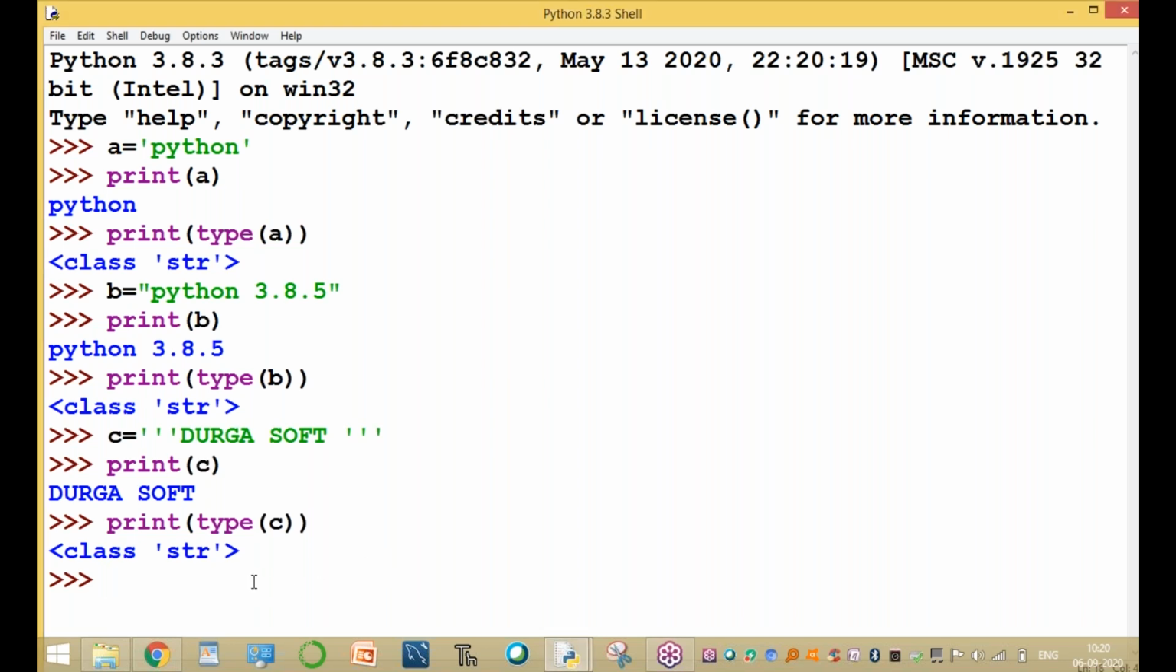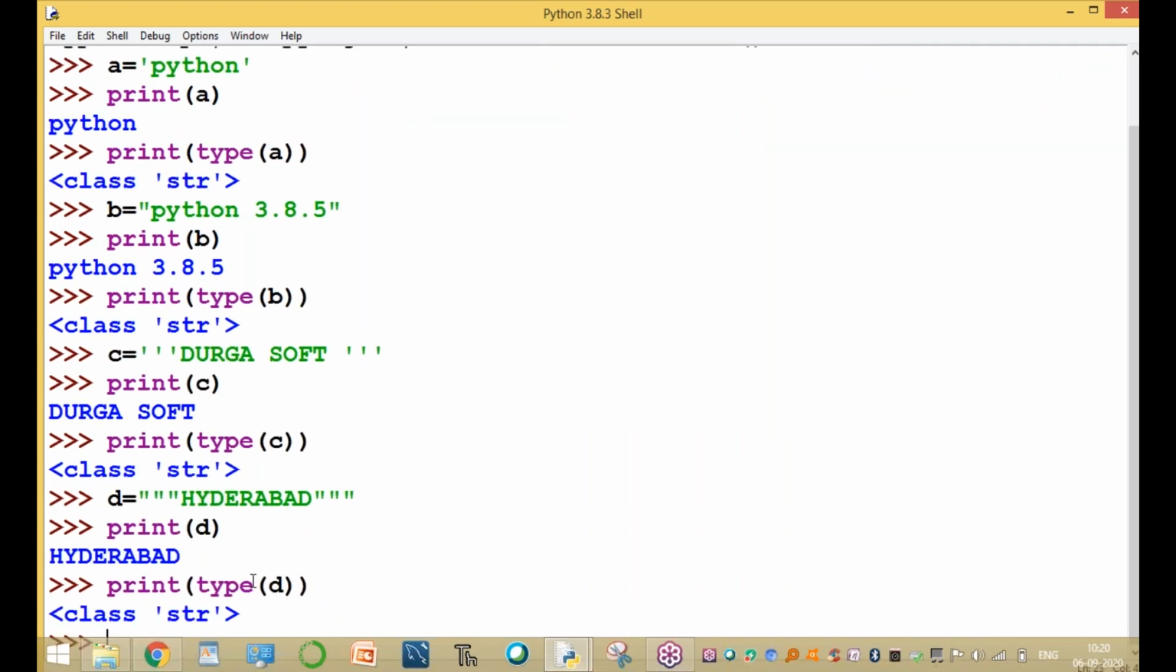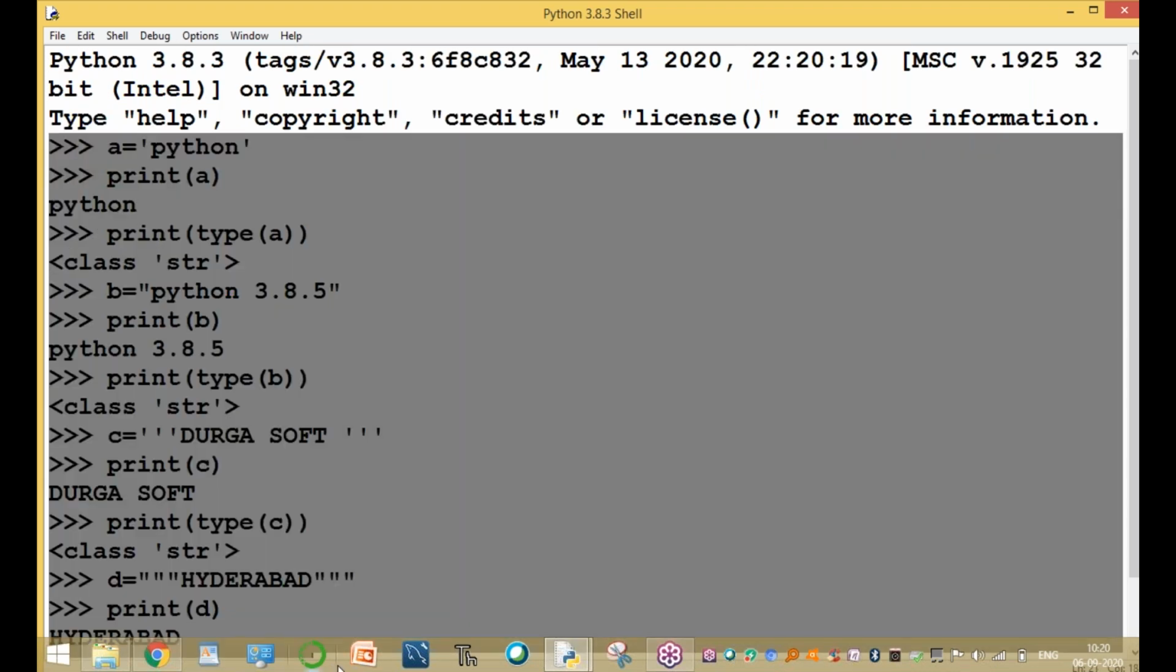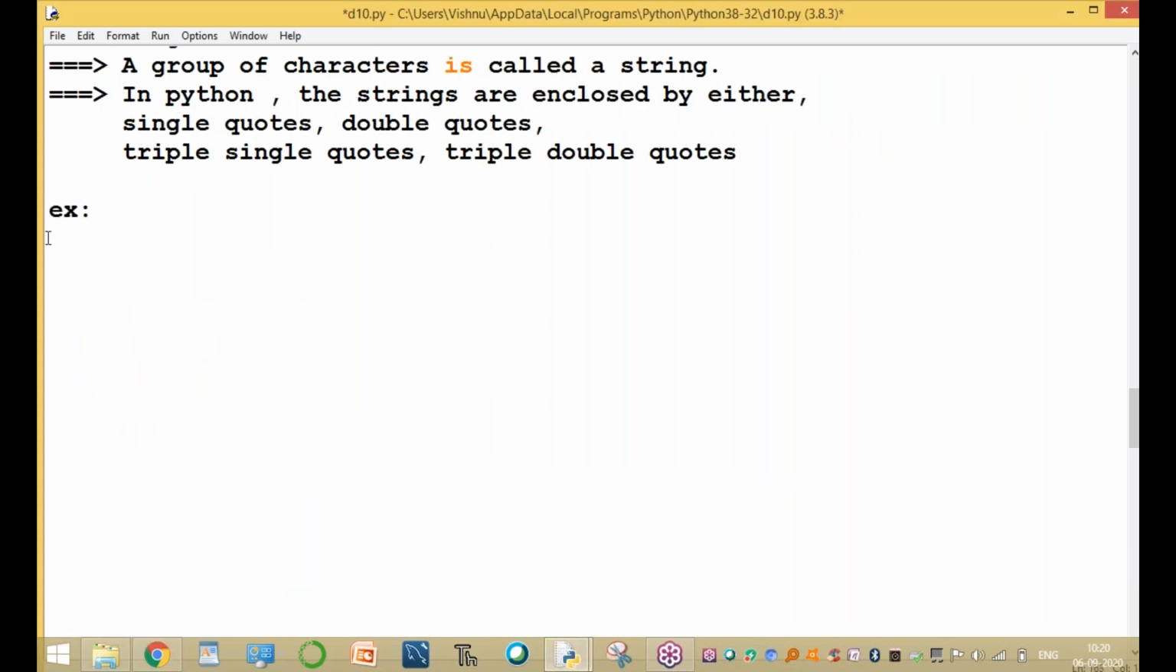Okay. And the next one is D equal to double quotes 3 times, that is Hyderabad, double quotes 3 times. And the print of D, small letters only, and the print of type of D. So now these are the different strings, either single quotes or double quotes or triple single quotes or triple double quotes.